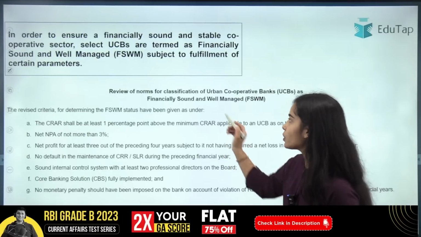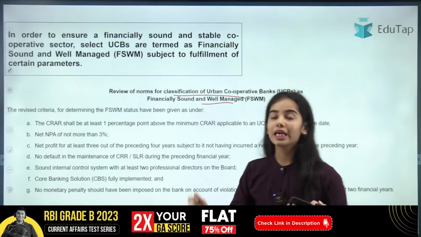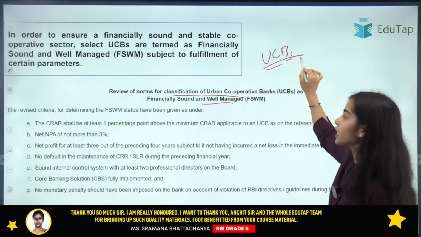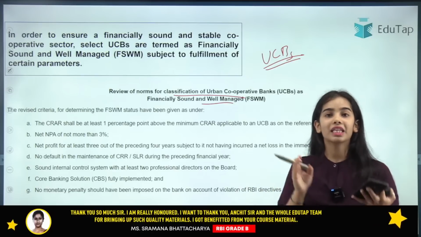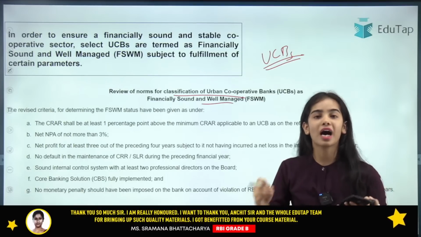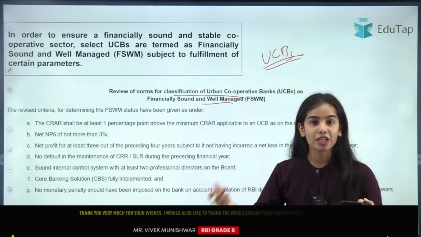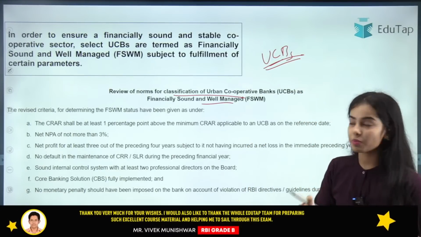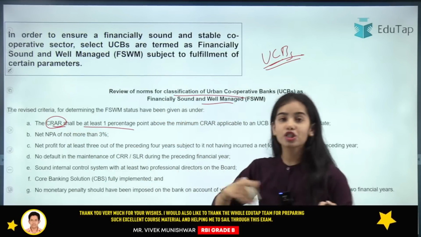So for the financially sound and well managed criteria, you have to have the basic understanding of this, that the urban cooperative banks that are maintaining the good norms will be called financially sound and well managed, and they will get the general permission from the RBI that without the approval of RBI they can open the new branches till a limit. Okay, so the financially sound and well managed UCBs are the UCBs that are maintaining the capital adequacy ratio of additional 1%.